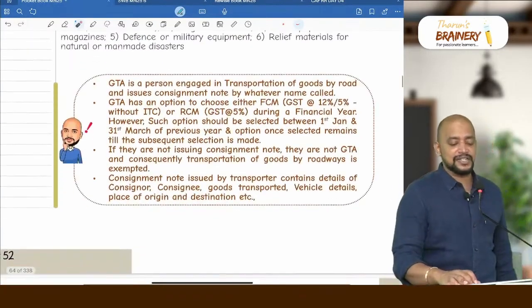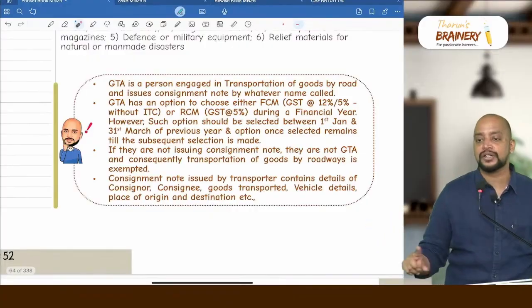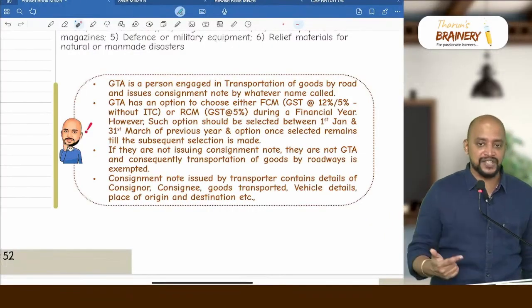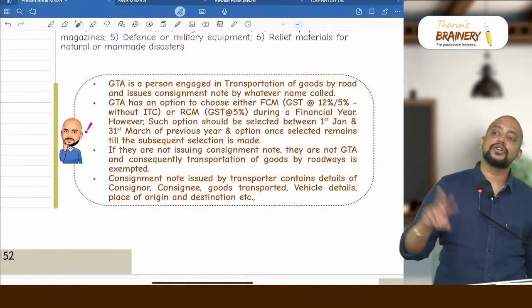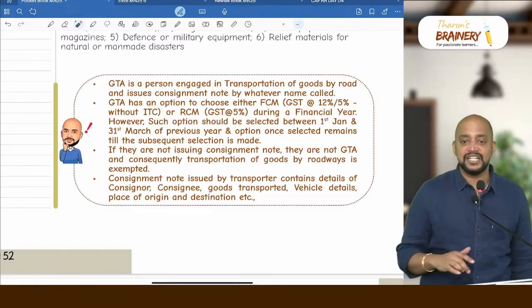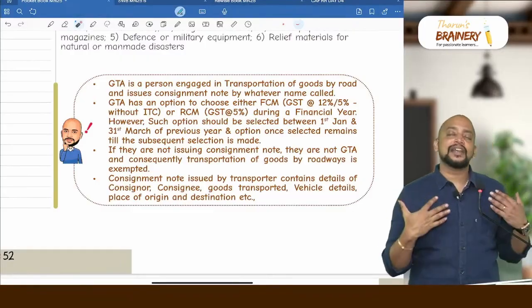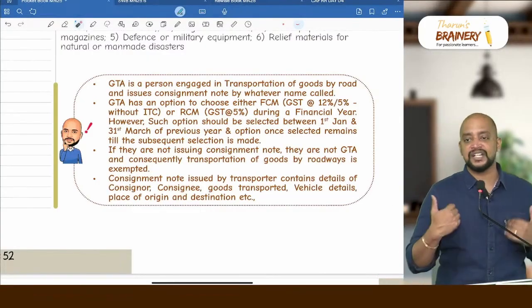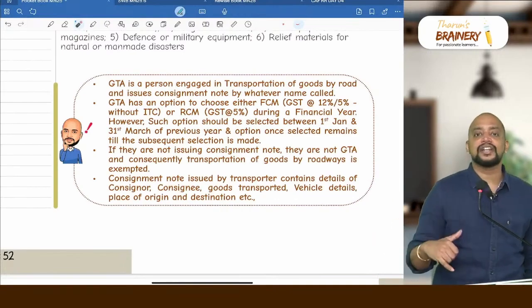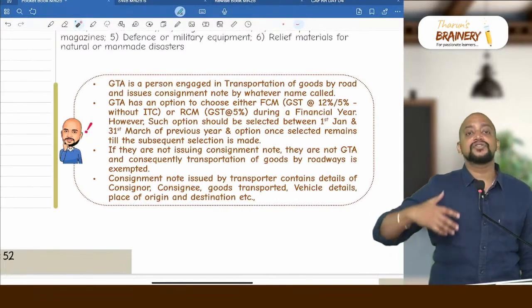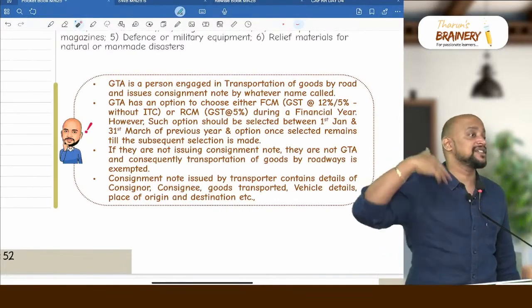Wherever GTA service is taxable, remember GTA is having 2 options. Option 1, they can pay GST under FCM. Under FCM itself they have again 2 rates, that is 12% with ITC, 5% without ITC. Means they cannot take ITC on their inward supplies if it is 5%, they can take ITC on their inward supplies if it is 12%.